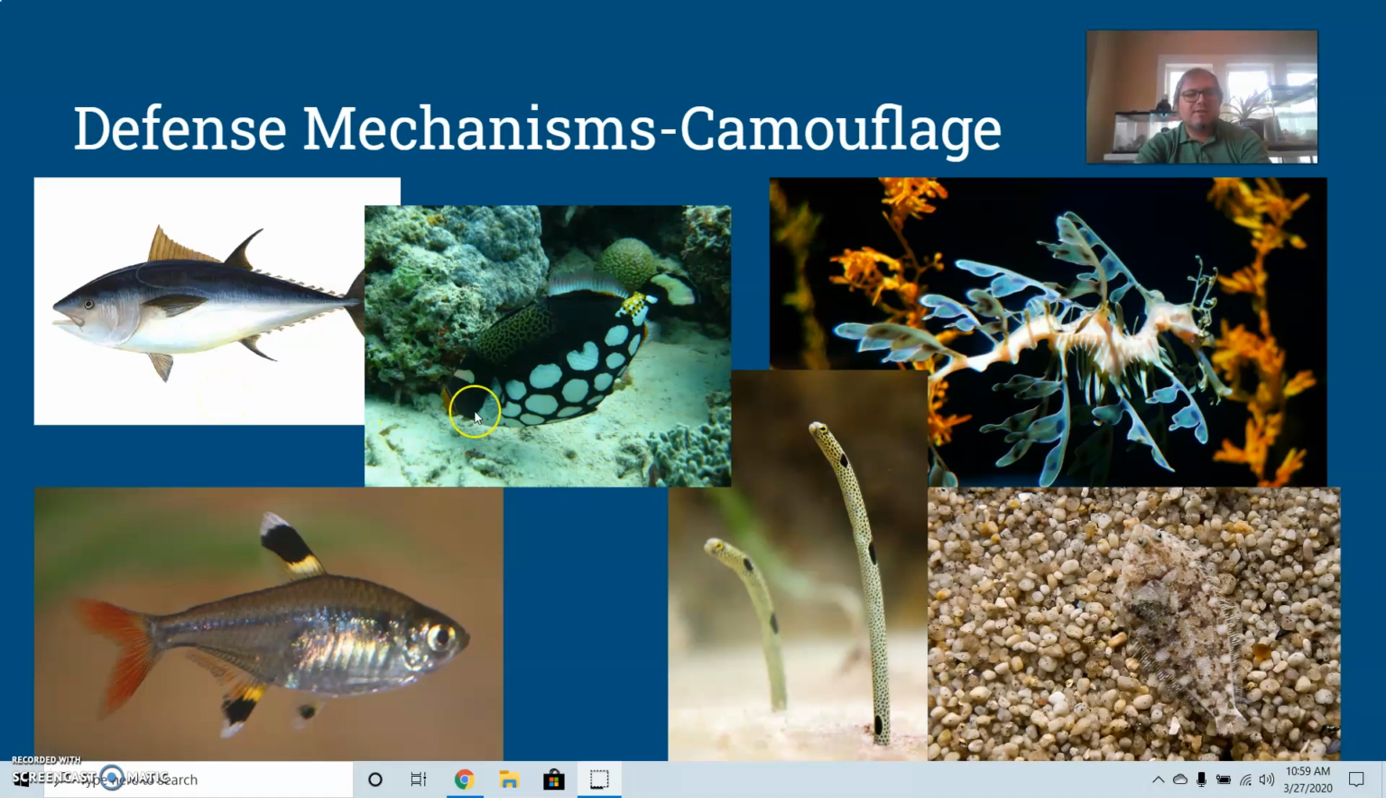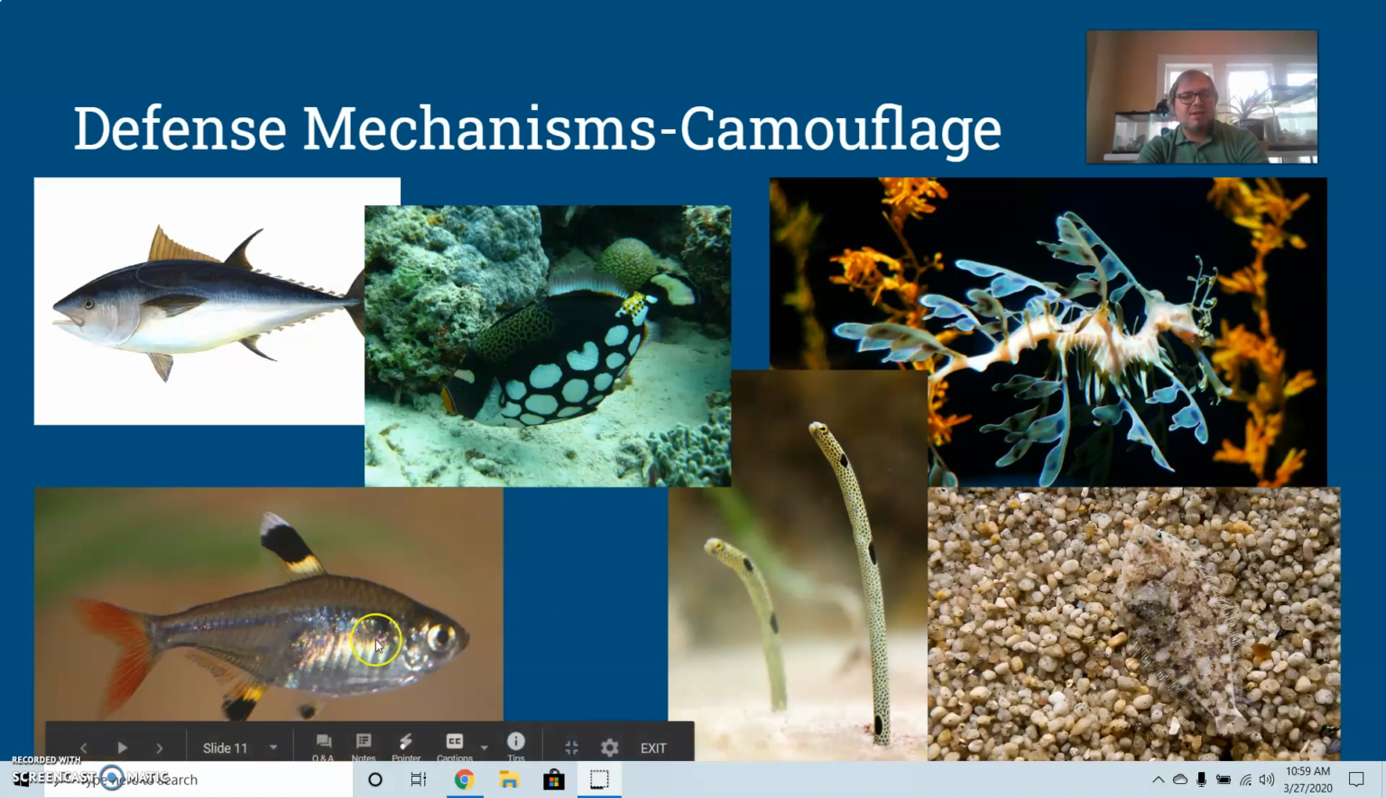This triggerfish is giving us an example of disruptive coloration. It's hard to tell where this animal starts and where it ends. It's got these white blotches. The eye is right behind this little mask. There's yellow spots here on the tail. It's designed to make it hard for a predator to figure out which end do I want to approach? How do I want to try to attack this thing?